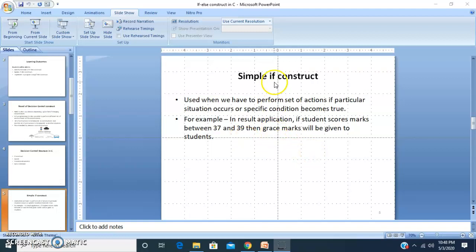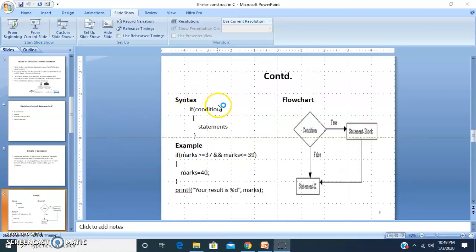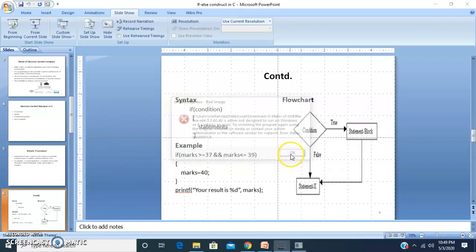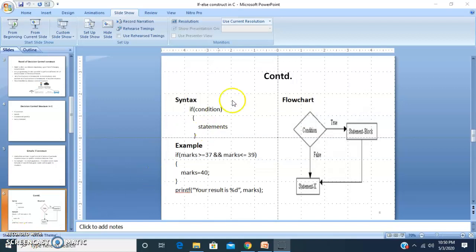In the same way, the simple if construct is used whenever there is only one set of actions, and that is executed if the particular condition becomes true. We'll see how to implement this simple if. We have to use the keyword if. We start with how to use this if construct.